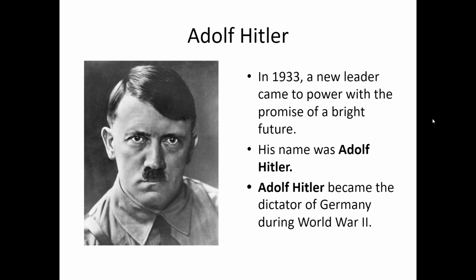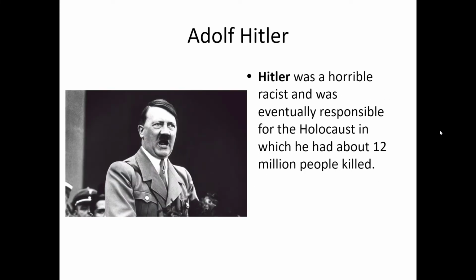Adolf Hitler. In 1933, a new leader came to power with the promise of a bright future. His name was Adolf Hitler. Hitler became the dictator of Germany during World War II. Hitler was a horrible racist and was eventually responsible for the Holocaust, in which he had about 12 million people killed.